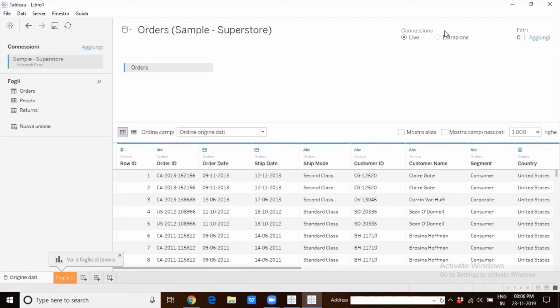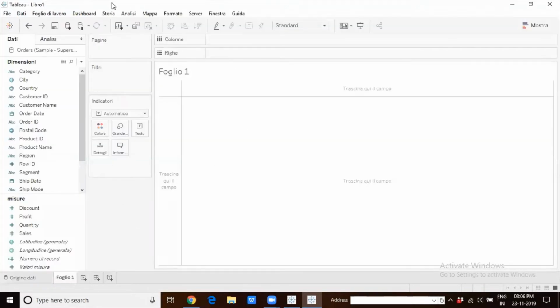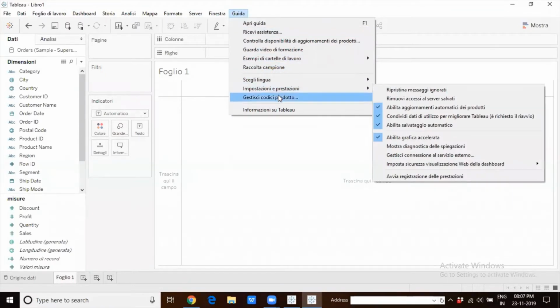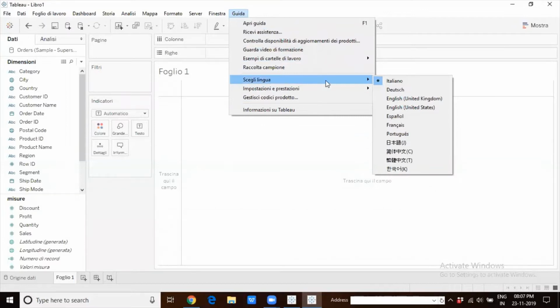Instead of extract, you have the Italian word for extract. So the worksheet is this. All the options you will see appear in Italian. Let me change it back. Guida is help, so I will go there, and I think this is the option to choose language. I will change it back to English United States.